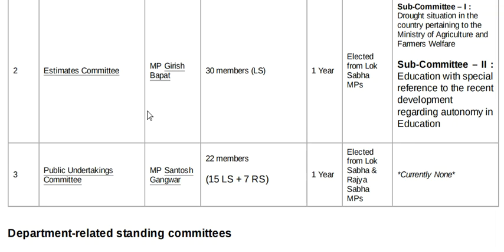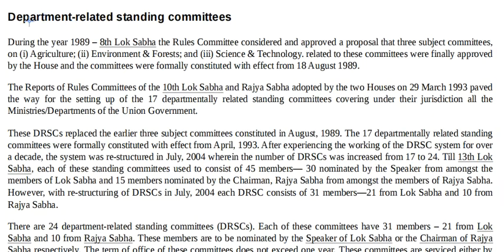The third type of committee is the public undertaking committee, headed by MP Santosh Gangwar. There are also 22 members in this committee, 15 members from the Lok Sabha and 7 members from the Rajya Sabha, and the tenure of this committee is also 1 year. The other committee is called the department related standing committee.